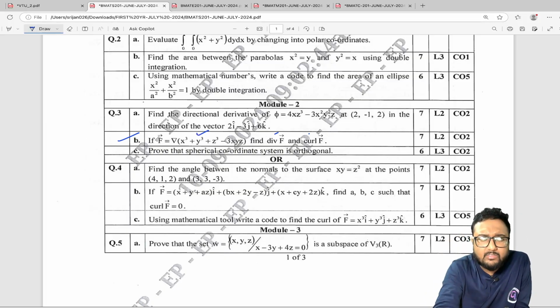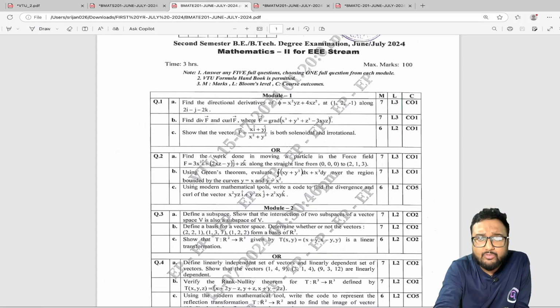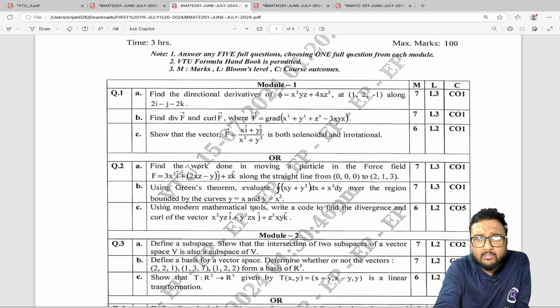And this is the question paper of CSE. Let me show you from EEE. Here is question 1b, as you can see, from divergence and curl. The same question is given here, and I'll come to this later.